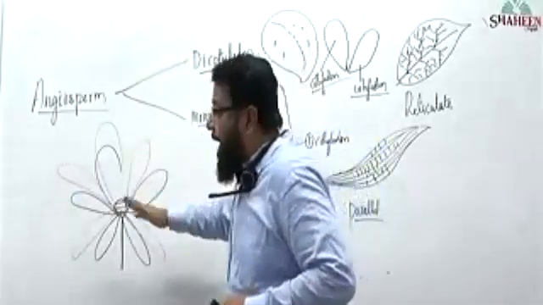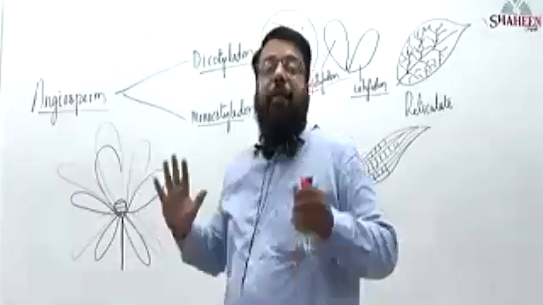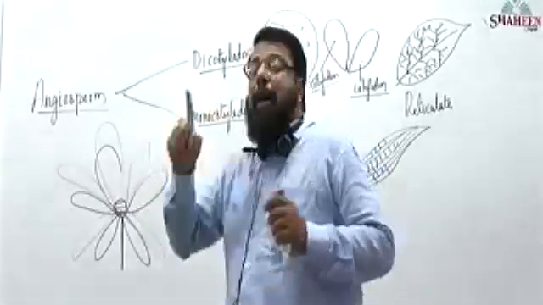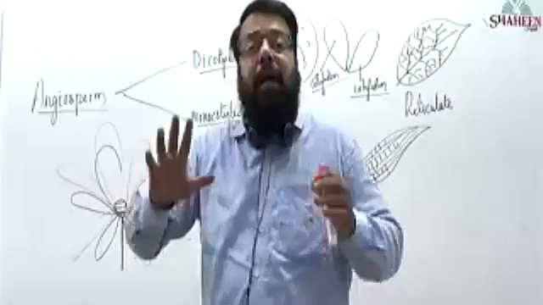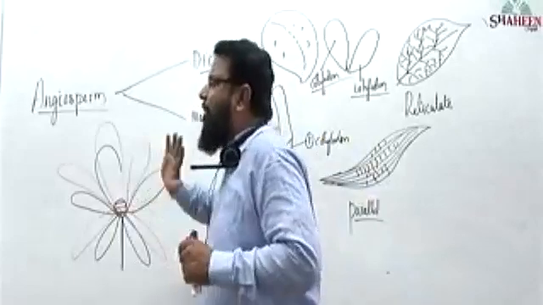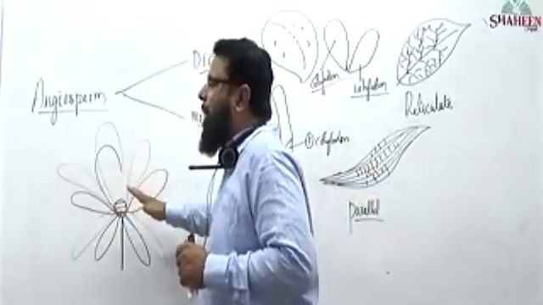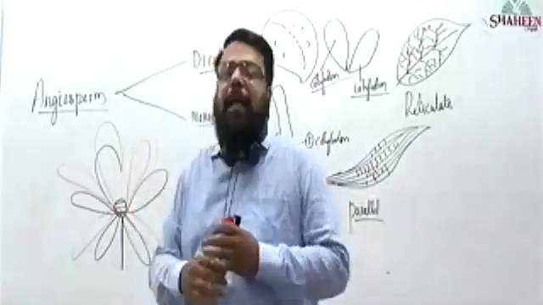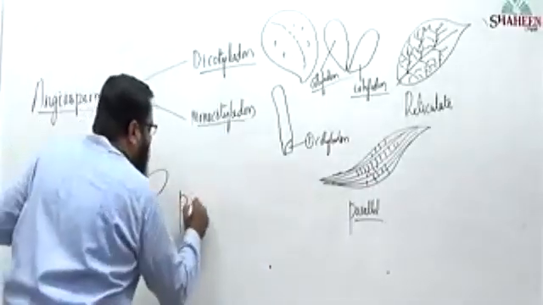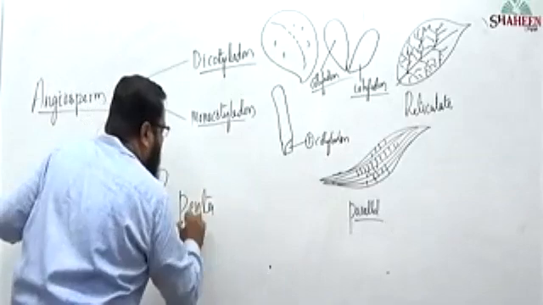If I write 10 whorls also, in some plants, in dicots, a flower will have 5 appendages for each whorl. Next whorl 5 appendages. Next whorl 5 appendages. In science, 5 is called penta.